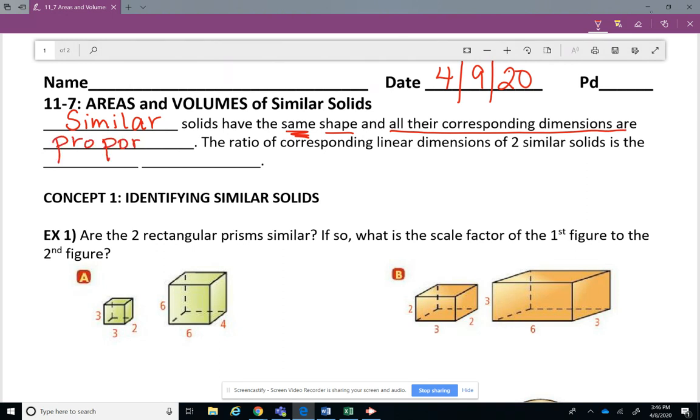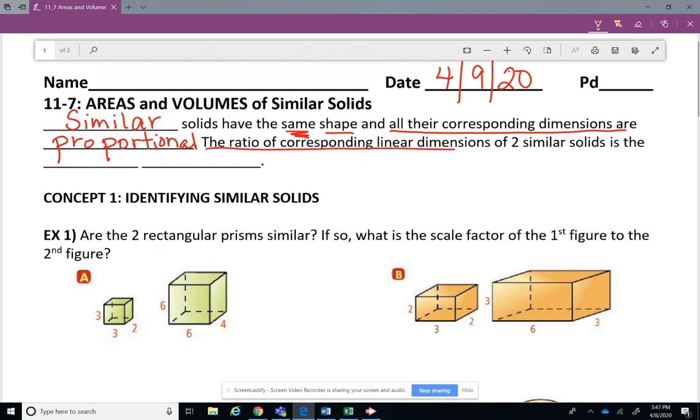That should sound familiar because when we did similar figures, like two triangles are similar, they had to both be triangles, of course, and all of their corresponding dimensions had to be proportional. Their angles had to be congruent. So that's just a little refresher on similar figures. We're doing similar solids. So we're talking about 3D objects now.